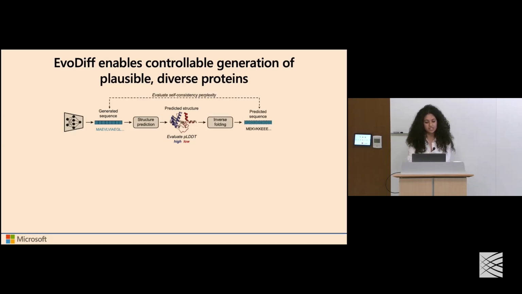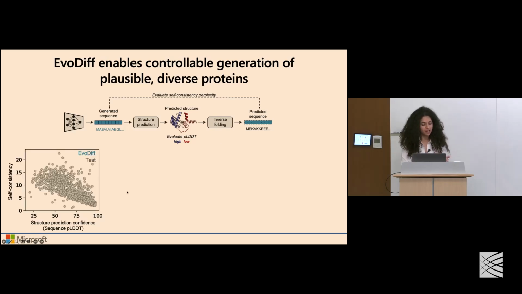We also performed an additional step where from that structure, we can predict an inverse folded sequence likely to adopt that structure, and then cross-match our original generation with that prediction to see how consistent these are.